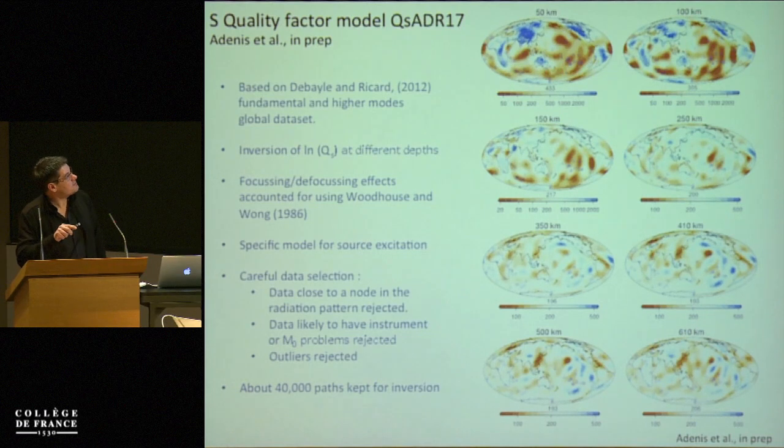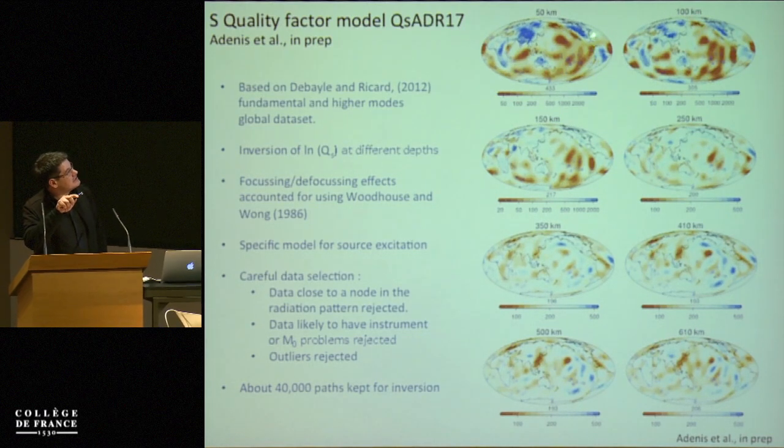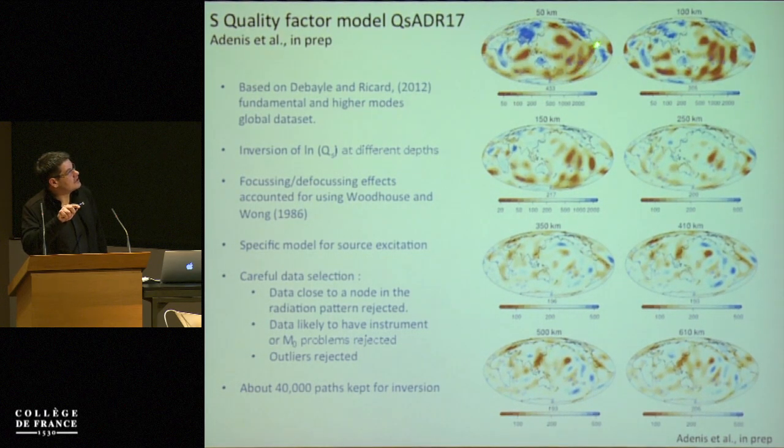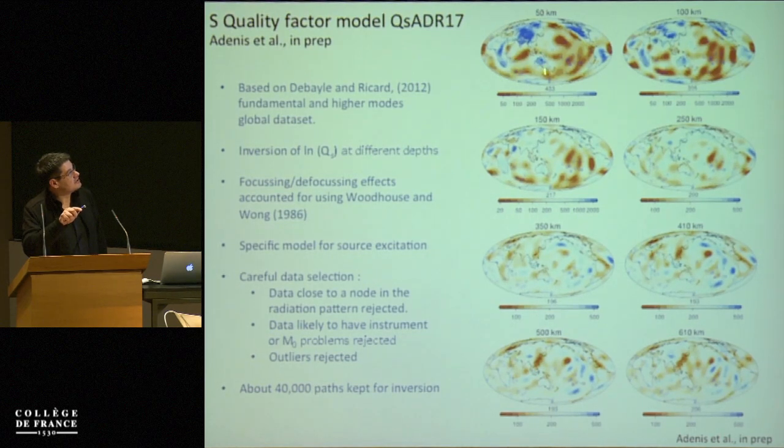And what you can see at the top is quite interesting: at 50 kilometers, 100 and 150 kilometers depth, roughly, the most significant signal is a difference between ocean and continents. So continents have low attenuation, oceans have higher attenuation. We see quite well the strong attenuation signature of mid-oceanic ridges in the Pacific, Indian Ocean, and in the Atlantic. We find it again down to 100 or 150 kilometers depth.